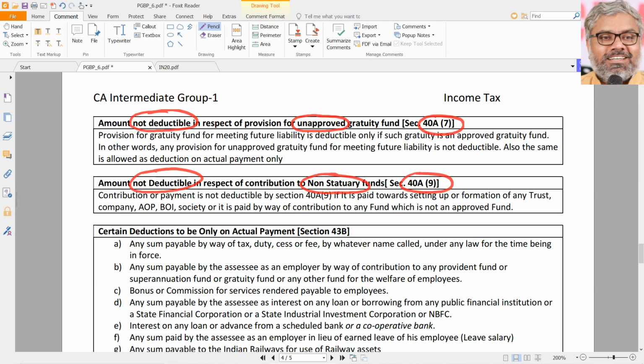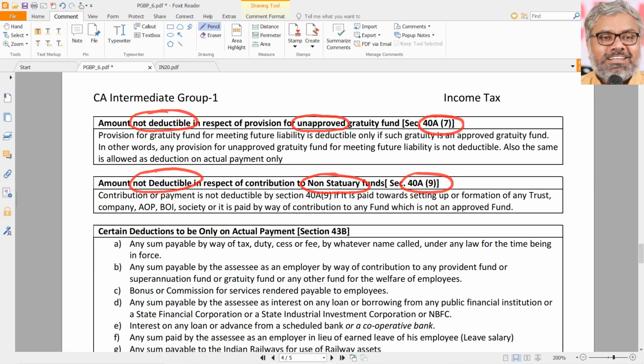If the employer makes any contribution to approved funds, then it is okay. Unapproved gratuity funds or any other unapproved funds, not only just gratuity. Gratuity was mentioned only in 40A7, but if it is there for any other fund which is not an approved fund, that amount will be disallowed as per 40A9.